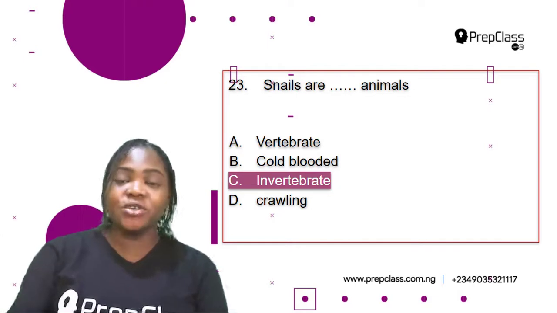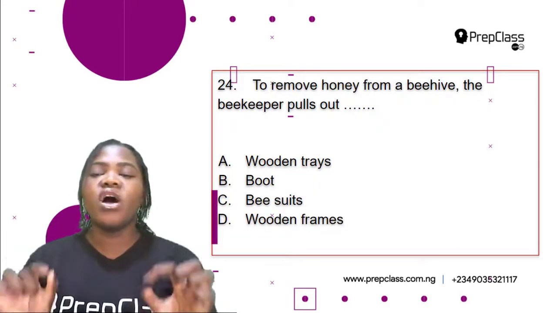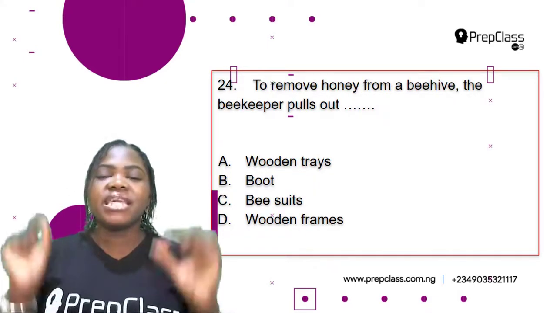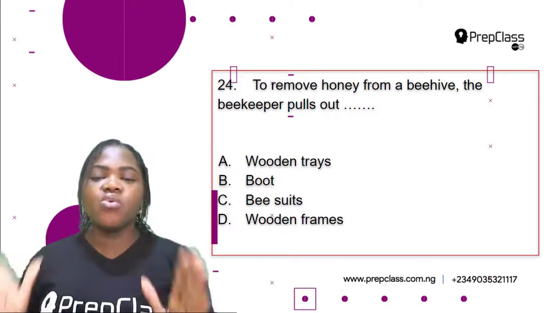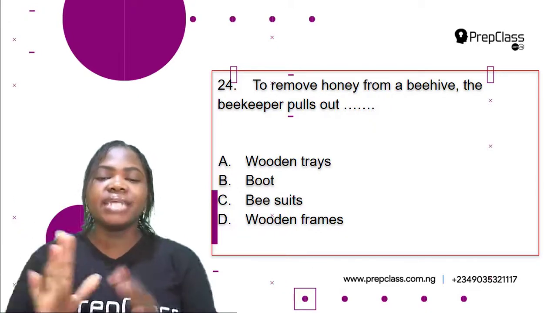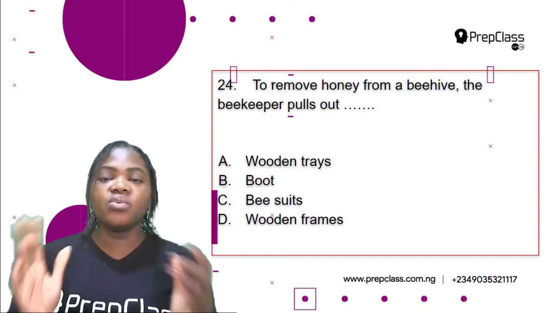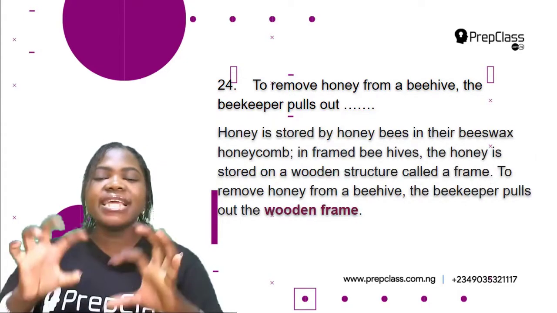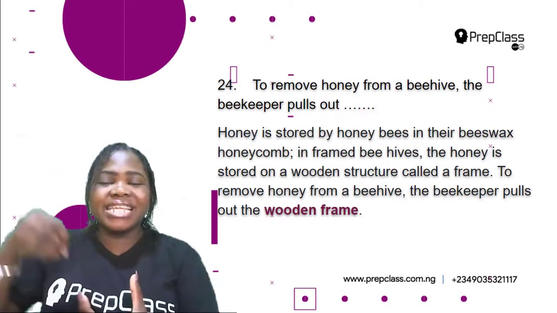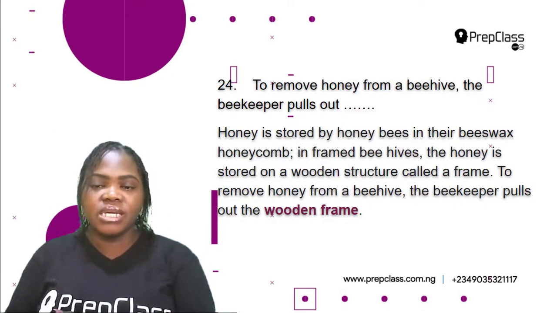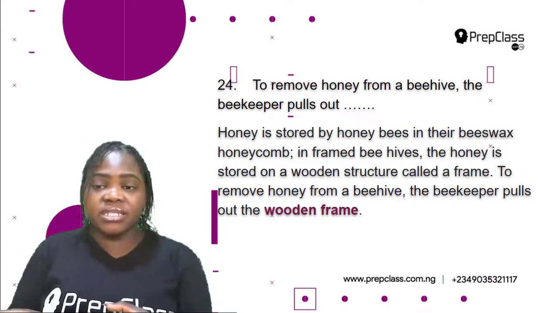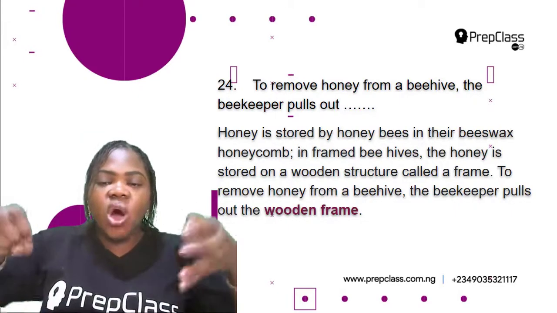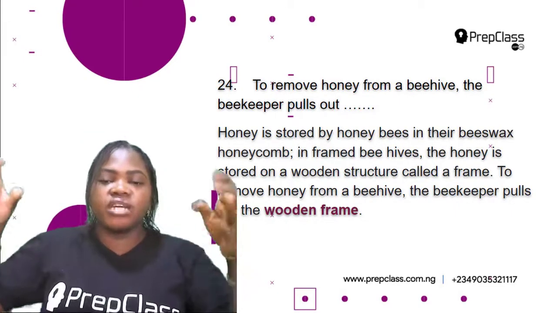Check. Question 24. To remove honey from a beehive, the beekeeper pulls out A. Wooden trays, B. Boots, C. Bee suit, D. Wooden frames. So which of this is correct? Honey is stored by honeybees in their beeswax honeycomb in framed beehives. So the honey is stored on a wooden structure called a frame.